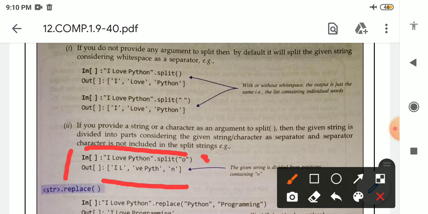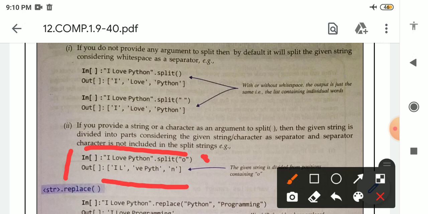So I will come, after that L will come, means O is there, so I and L will come together in single quotation, then comma, then see here VE, O is removed, so next we will get VE, after that space is there, that is why space will come, then Python, PY, TH will come, after that O is there, so O will be removed. So in the second element we will get what? VE space PYTH, then comma. After that see here O is there, O will be removed in Python. After that at last in Python N is there, that is why we will get N at the last.